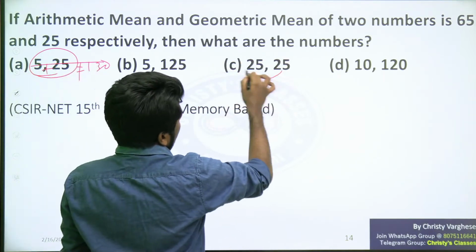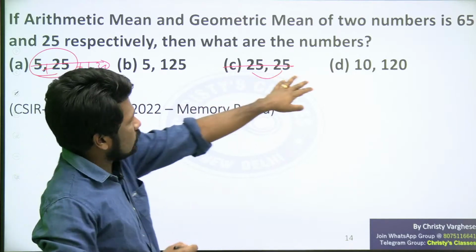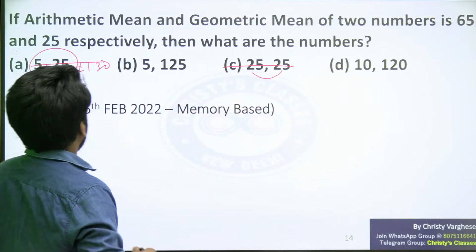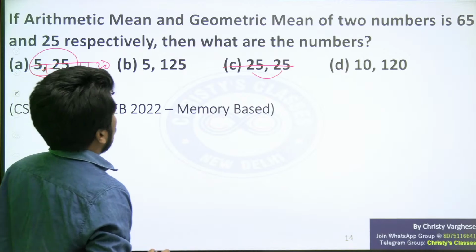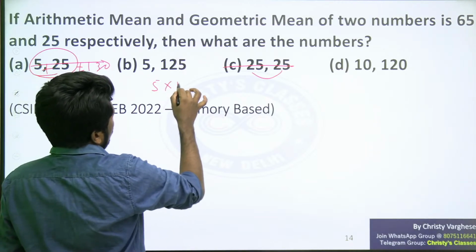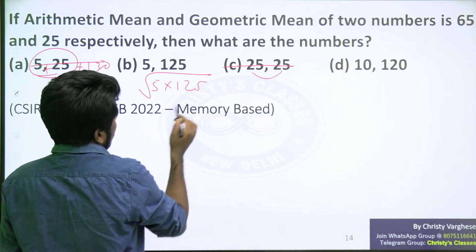This also can be eliminated for the same reason. These two are adding up to 130. Now check the geometric mean idea. The geometric mean should be 25. Let us check: 5 into 125, square root of it. Is it 25?